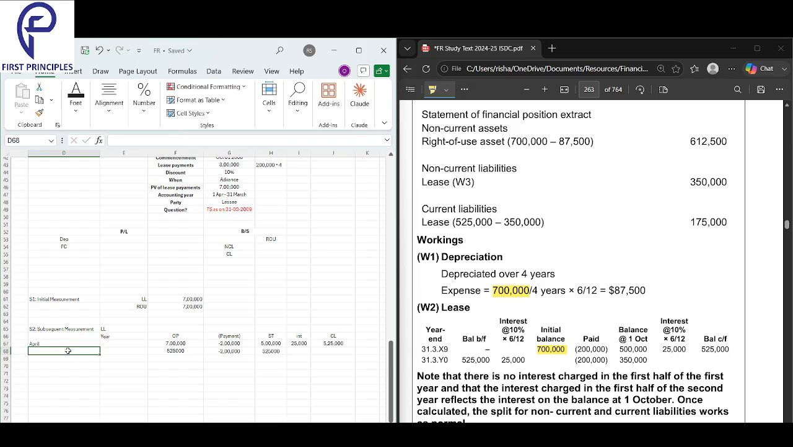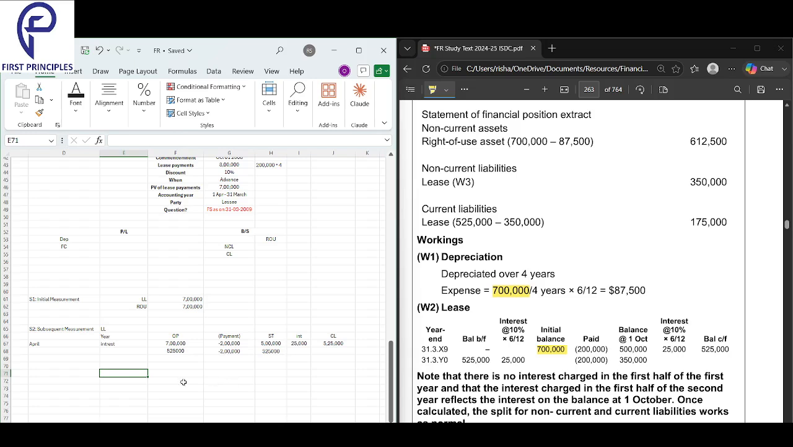In April, there was nothing, there was no lease agreement, and there is no 6 by 12 interest also. In the first half there is no opening amount here, because for 6 months I didn't have any interest. I started only in October. April to October, there was nothing. When is the year starting? A year is starting in April.